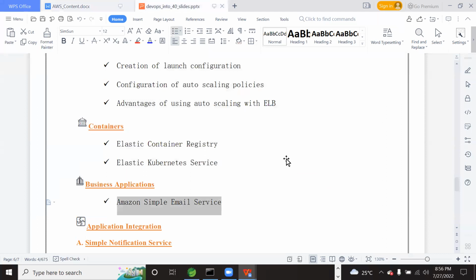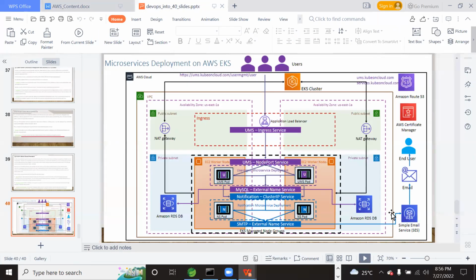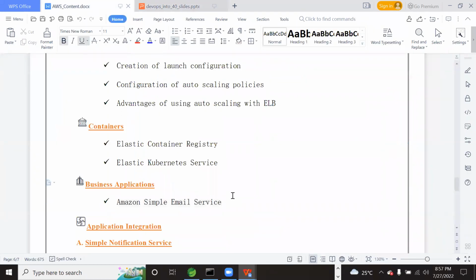See this architecture, there is a Simple Email Service to trigger emails to all the users who are registered in our application, about the offers that we are offering due to the festival, or maybe coupons that we are allowing them, to get some discounts, right? So promotional events, business emails, all we will send using this business service called Simple Email Service. How to configure it and how to use it, we must know. So this service also I will cover.